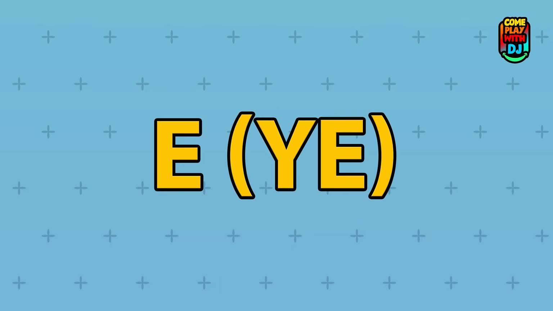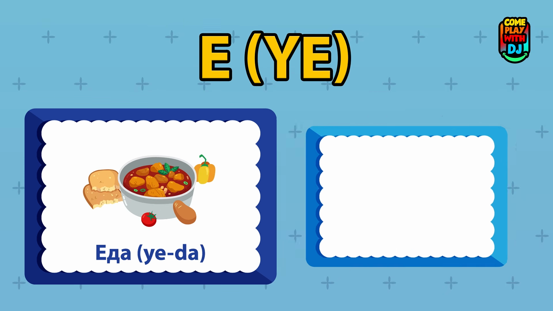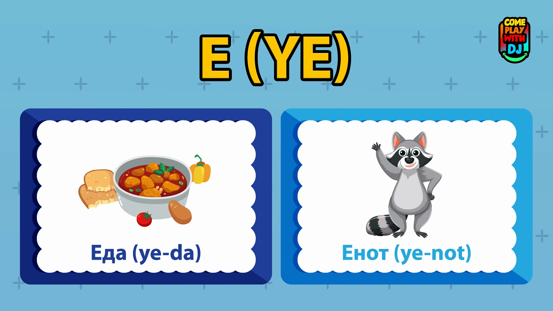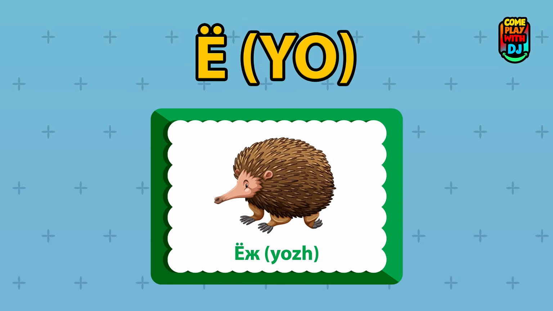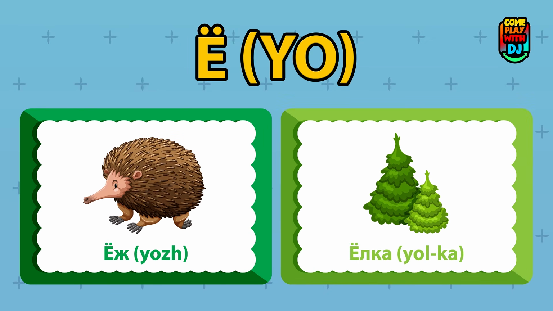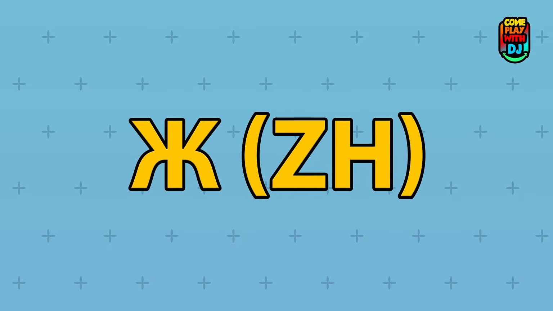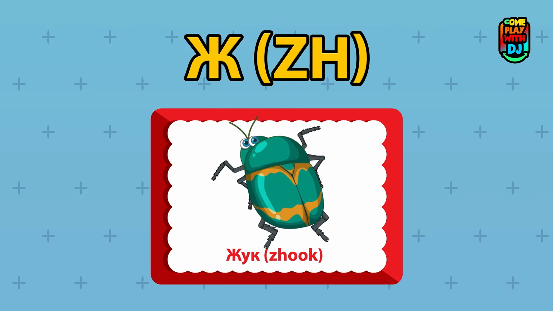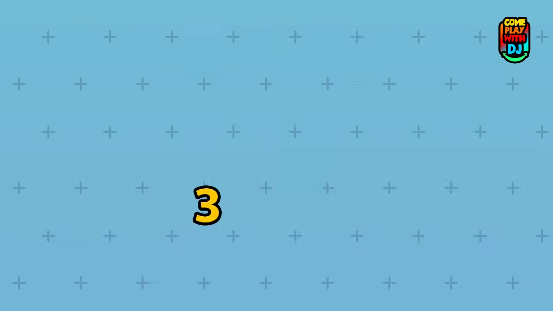Ye. This is ye. It sounds like ye, as in yes. Eda, food. Yenot, raccoon. Yo. Yo sounds like yo, as in yoga. Yozh, hedgehog. Yolka, fir tree. Zhe. The letter Zh sounds like the S in measure. Zhuk, beetle. Zhiraf, giraffe.